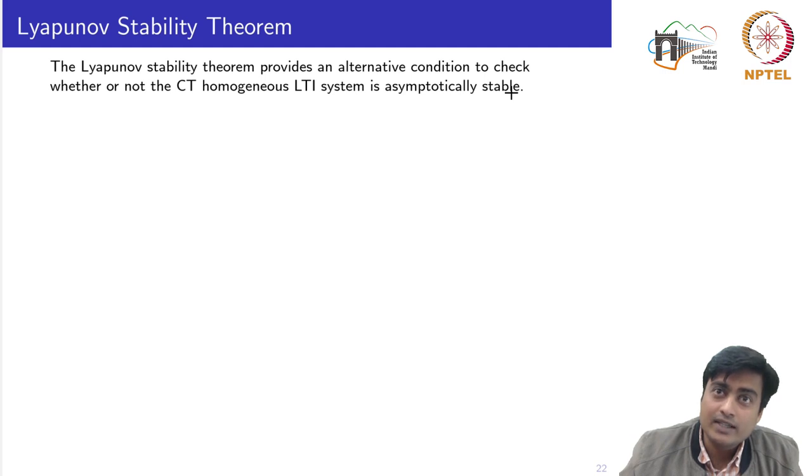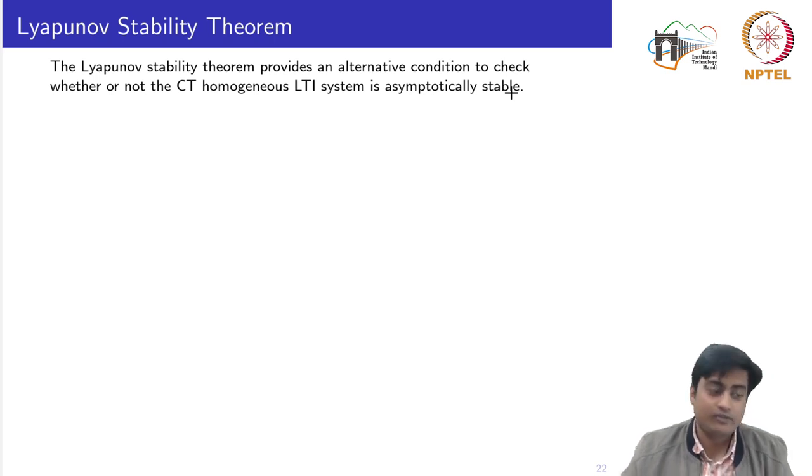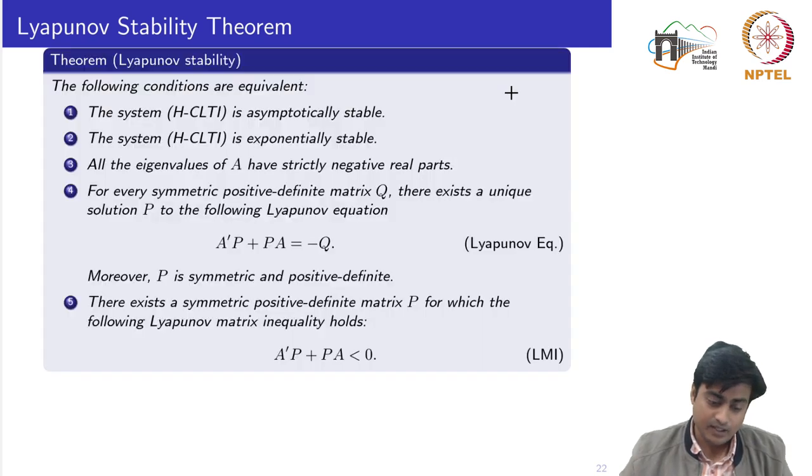So if you have an LTI system, you can do an eigenvalue test. But even if I do not want to compute the eigenvalues, this Lyapunov stability theorem provides a test where you need to ensure the existence of some matrix, which in fact gives you the test for the stability. So here we don't need to compute the solution. We don't need to compute the eigenvalues, but we will see some other different criteria, which is this one.